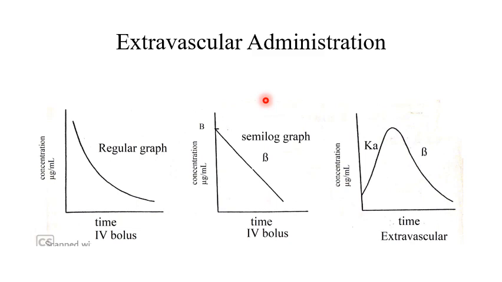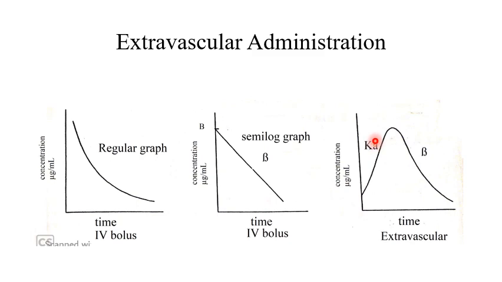So if it is extravascular administration, then the drug is distributed according to one compartment open model, and the rate of change in concentration in the central compartment is described by two exponents. Now what are those two exponents? Number one is the absorption. This is the first exponent that describes the extravascular administration in case of one compartment open model.